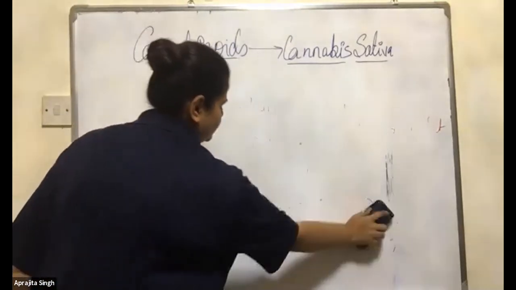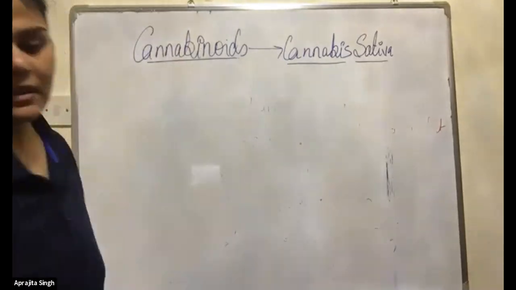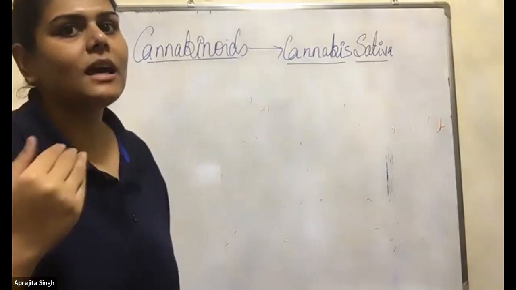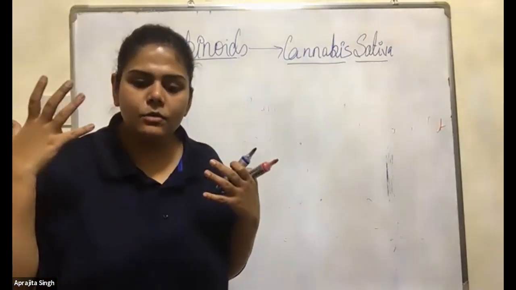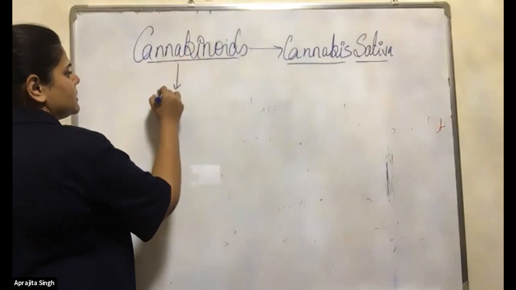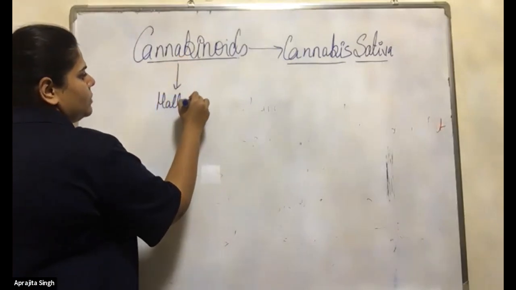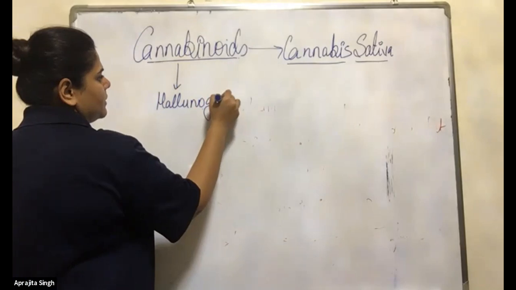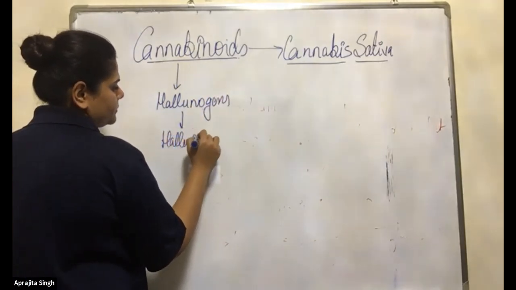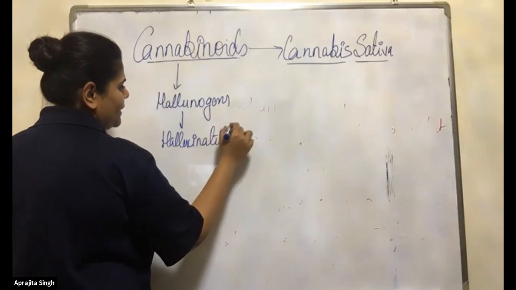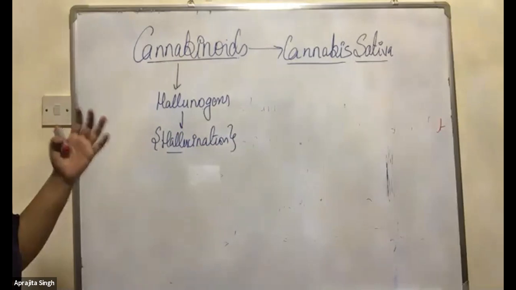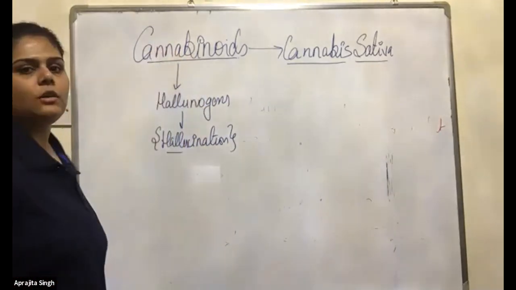Okay, fine. Now we will see where the receptors are present. These are basically hallucinogens, causing hallucination. All the five, charas, ganja, bhang, hashish, marijuana, are hallucinogens.